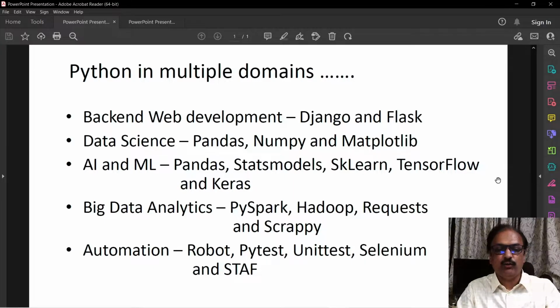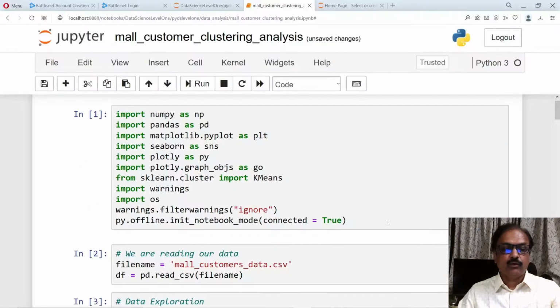Now let us see how we can use Python in data science so that you can leverage the beautiful properties of Python and its frameworks in data science. Now you can see that we are using the Jupyter Notebook front end for analyzing a mall customer dataset, where we are using Python, the Pandas framework and Matplotlib for analysis.